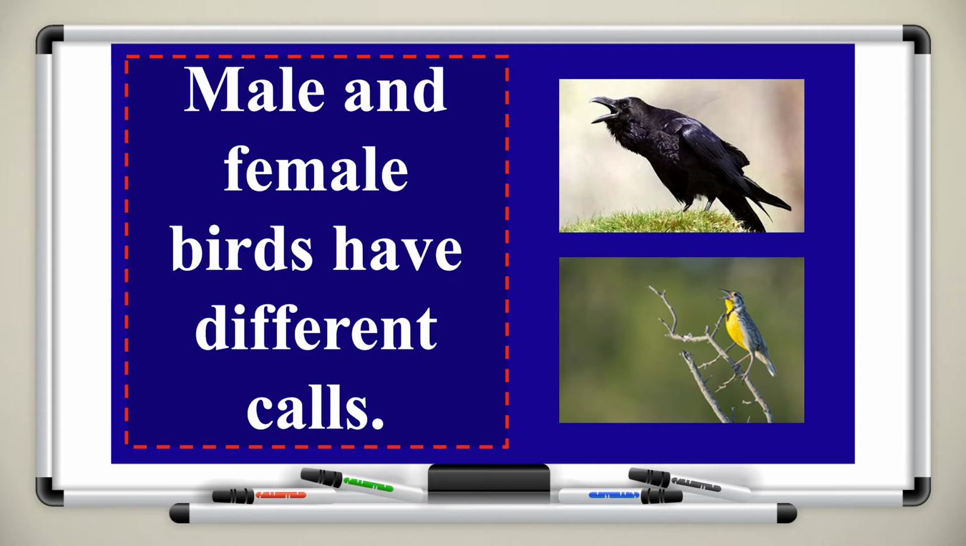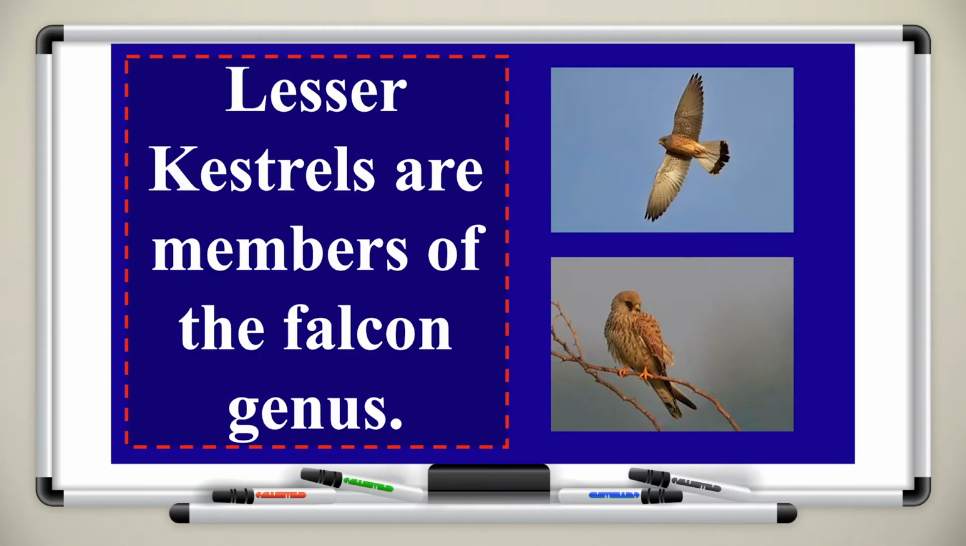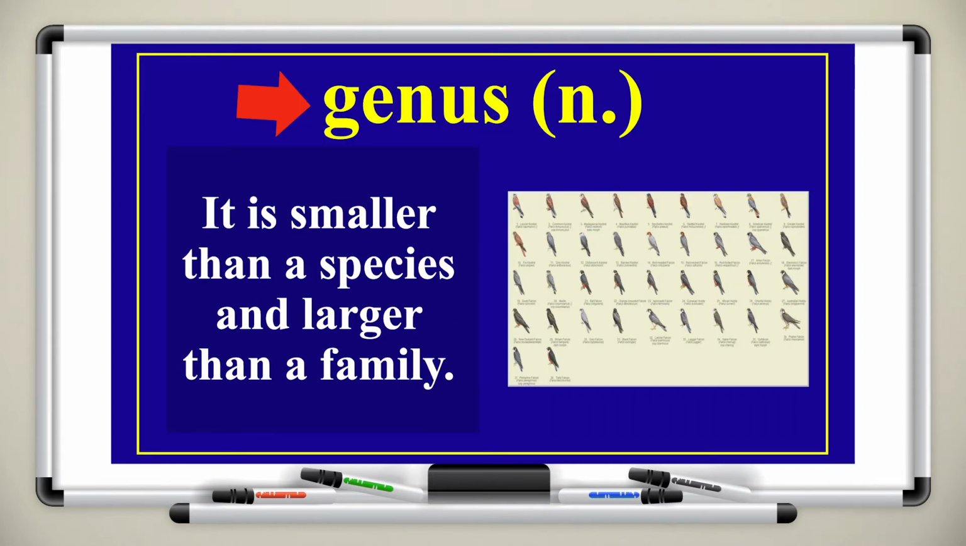Here's another piece of information. Male and female birds have different calls. Call is a noun, and it means the characteristic sound of a bird or other animal. For example, when it comes to cats, they meow. When it comes to cows, they moo. These are their calls. Lesser kestrels, which are a type of bird, are members of the falcon genus. What do you think the word genus here means? It's a noun, and it means smaller than a species and larger than a family. The image on the right will help you understand what the word means as well.